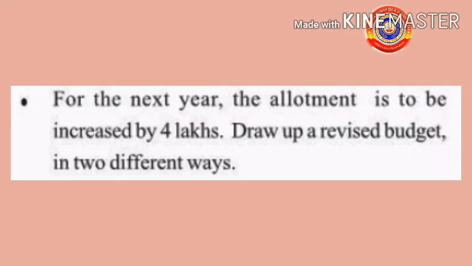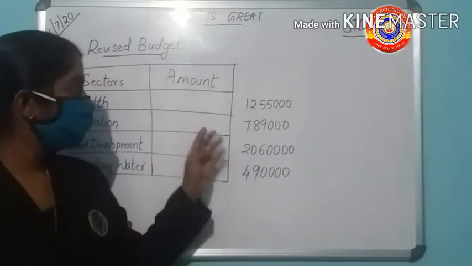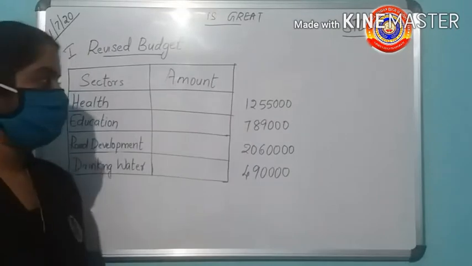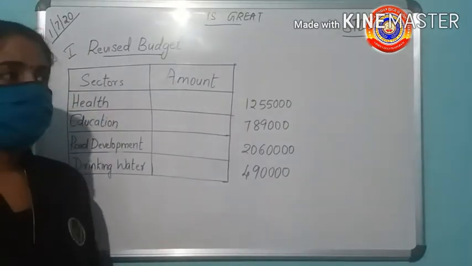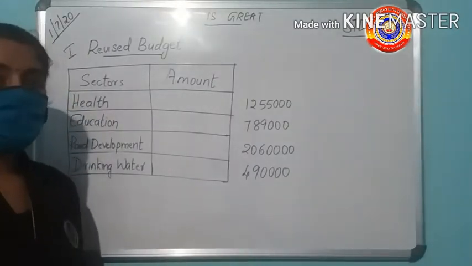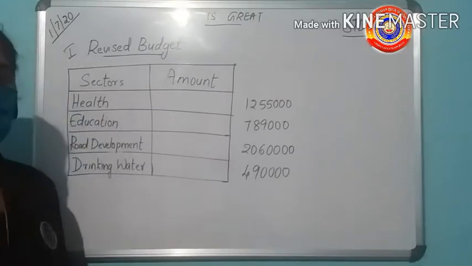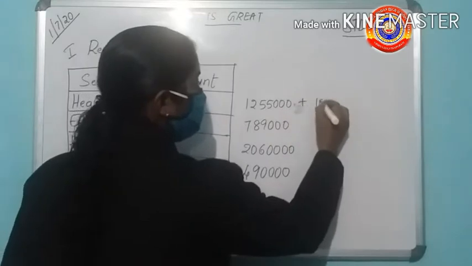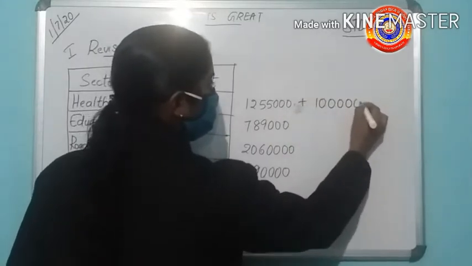Then go for the next question. For the next year, the allotment is to be increased by 4 lakhs. Draw a revised budget in two different ways. Now, for the first revised budget, I had drawn a table and written the sectors. Now, we have to find the revised amount. The allotment is to be increased by 4 lakhs. For that, I am dividing 4 lakhs into 4 1 lakhs. Now, add 1 lakh to each of the amounts given.